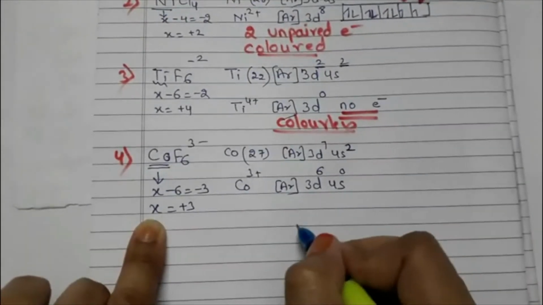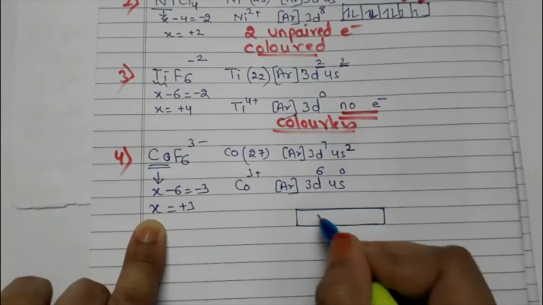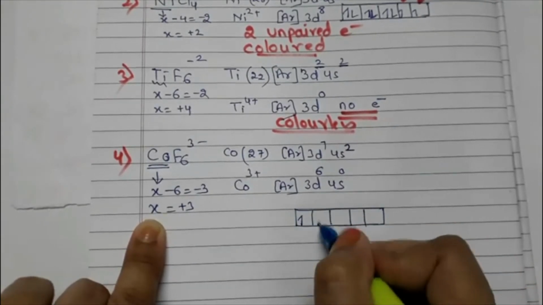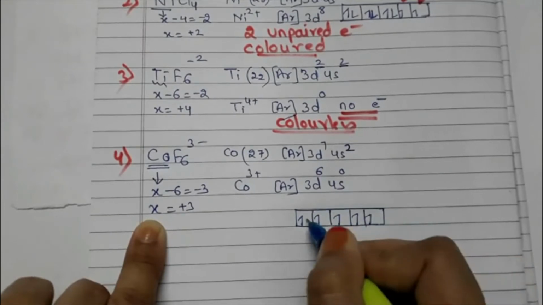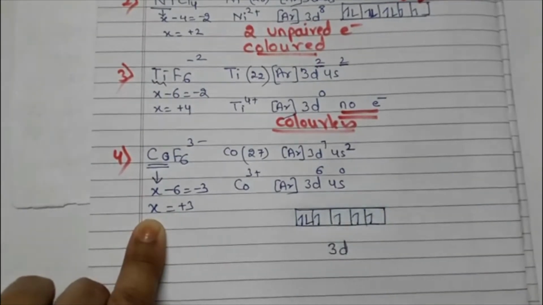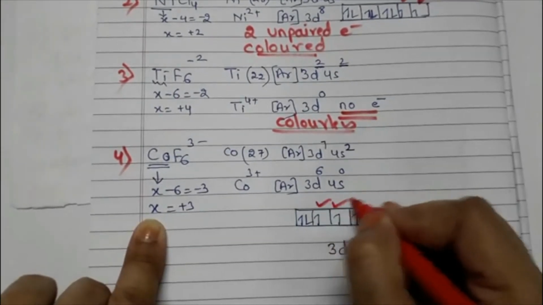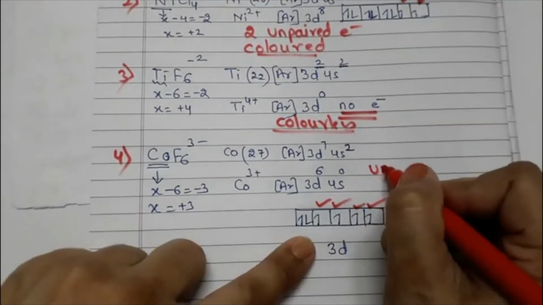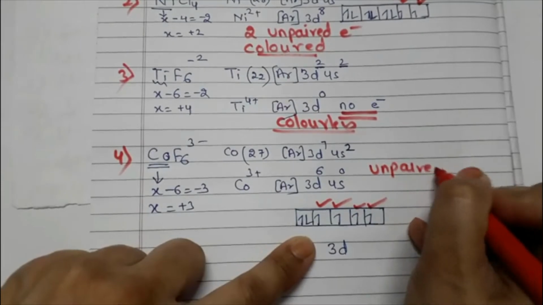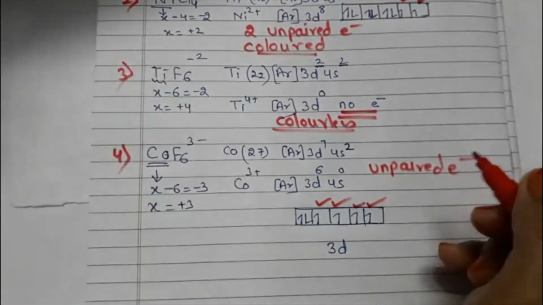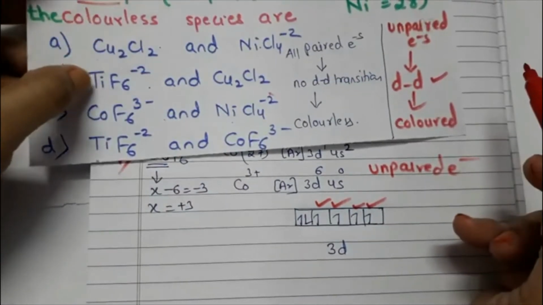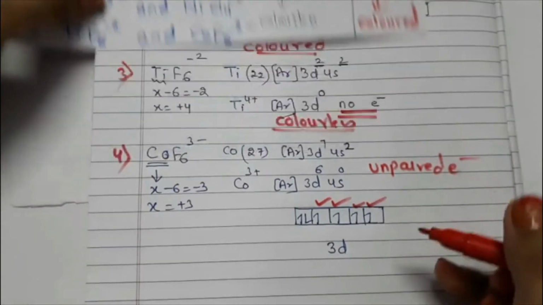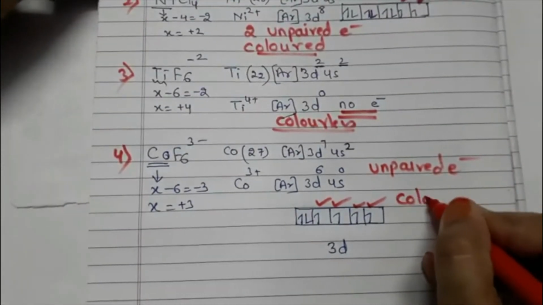Now let us provide the position to the electrons in d orbital. Okay, so it is 1 2 3 4 5 6. Yes, we can see that 1 2 3 4. What is happening here? There is presence of unpaired electron. Okay, and if unpaired electrons are there, what will happen? There will be d-d transition and the compound is going to be colored.